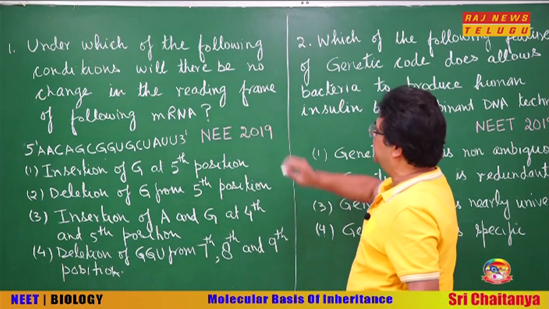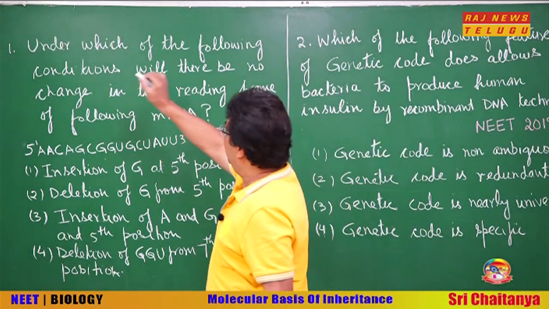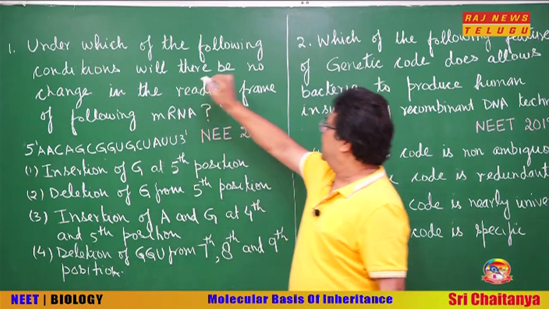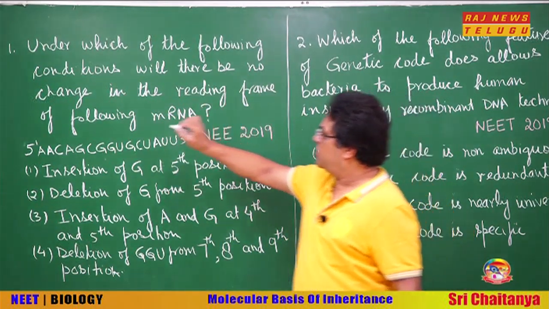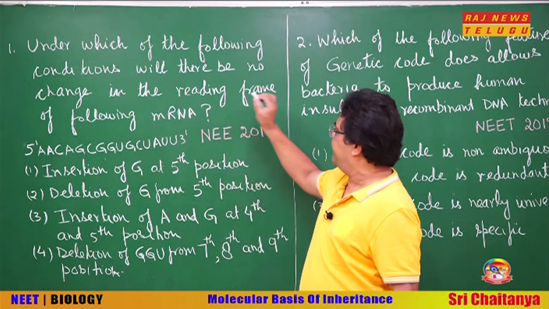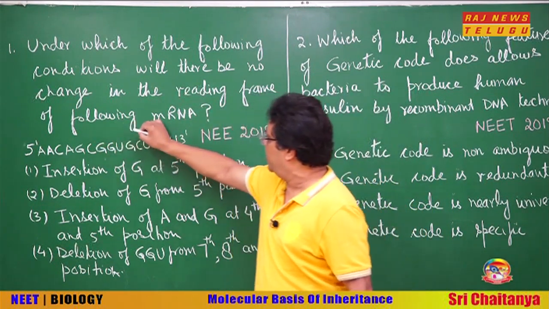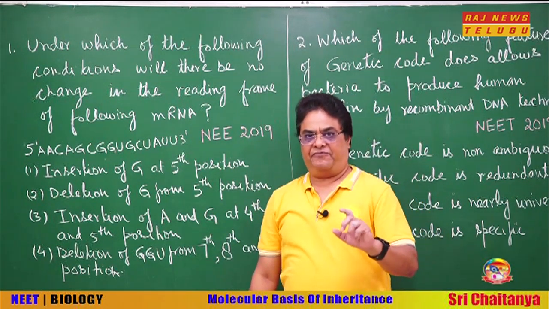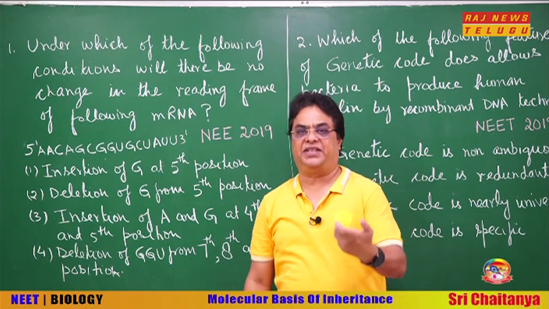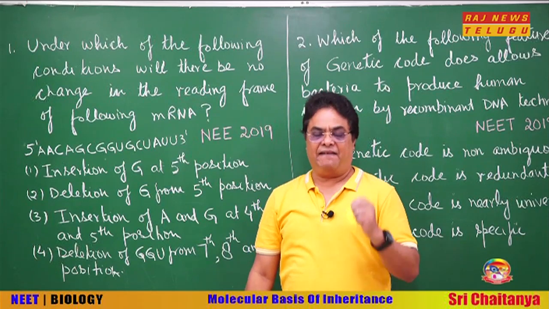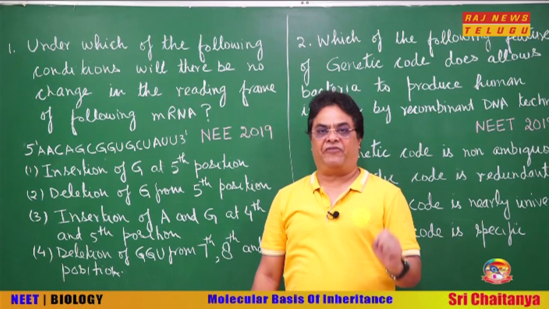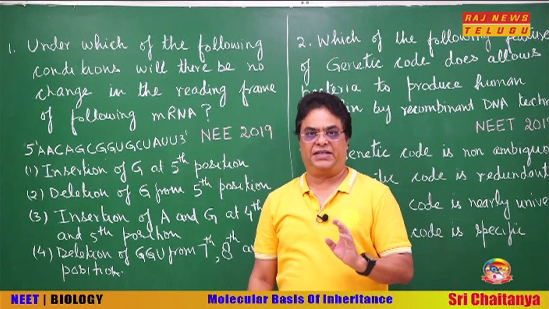So NEET 2019, under which of the following conditions will there be no change in the reading frame of the following mRNA? Remember, we said frameshift mutation means change in the reading frame takes place when there is insertion or deletion of 1 or 2 nucleotides.